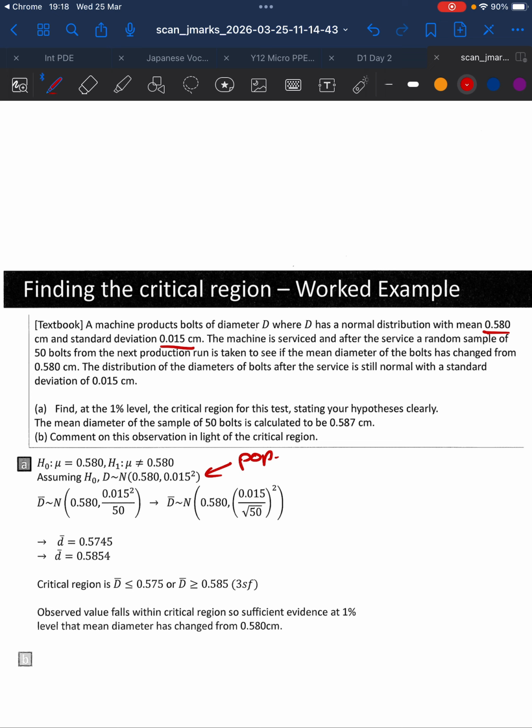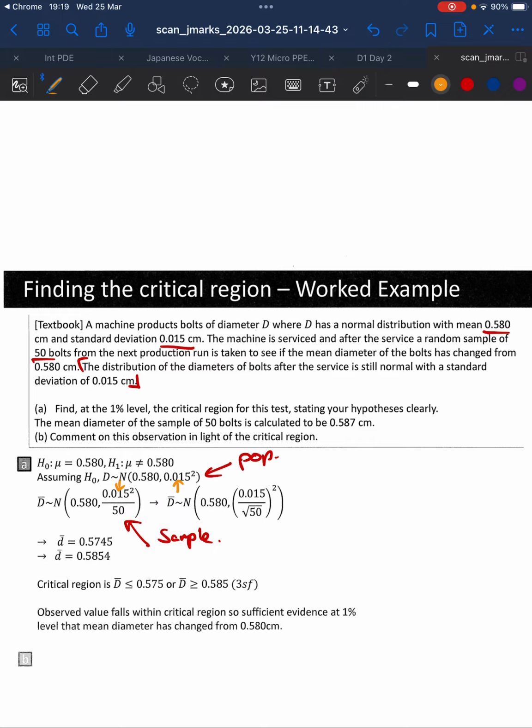A sample of 50, so this is about the sample, and the distribution is still normal. If you see something like this, the distribution of the bolt still has a normal distribution. This isn't really impacting anything. It's just telling you that this over here stays as this. That's all it means, so please don't be put off by that.